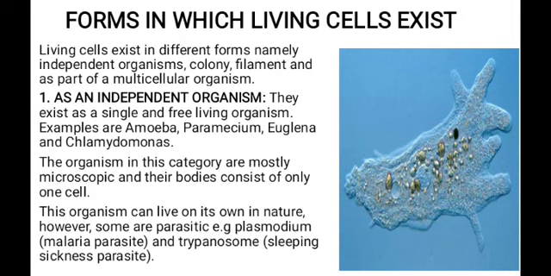The organisms in this category are mostly microscopic, and their body consists of only one cell. So this organism can live on its own in nature. However, some are parasitic, like Plasmodium that causes malaria, and also trypanosome that causes trypanosomiasis, that is sleeping sickness.